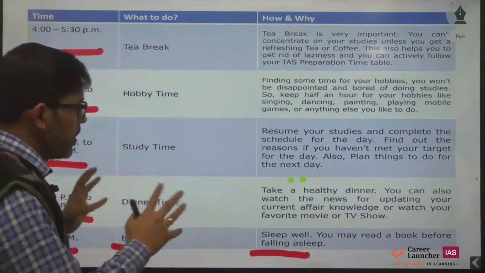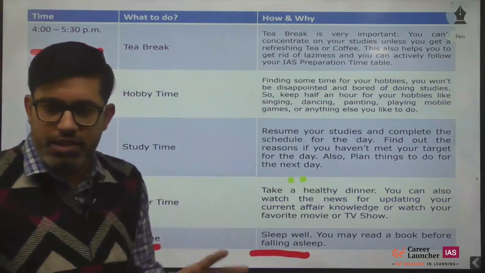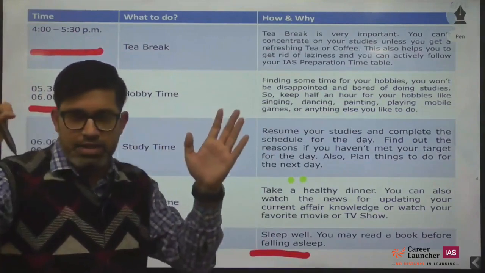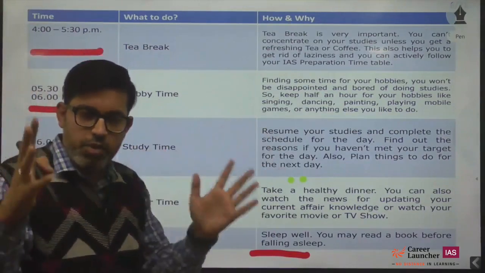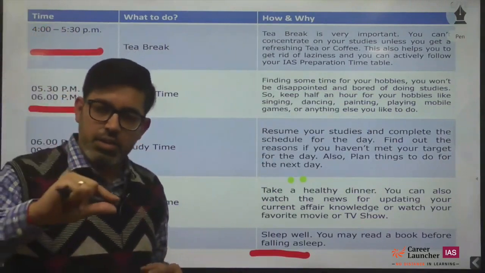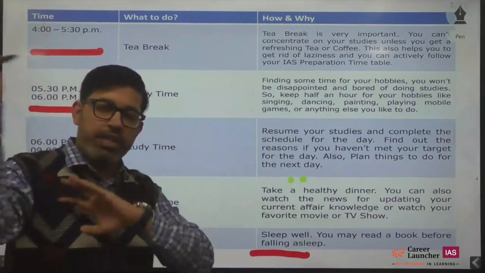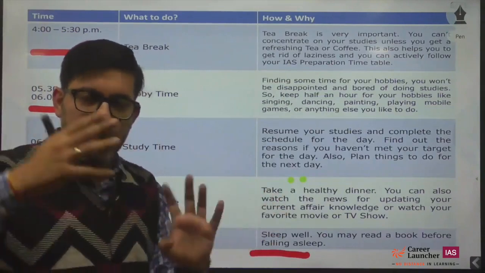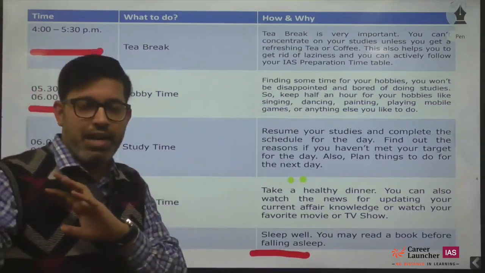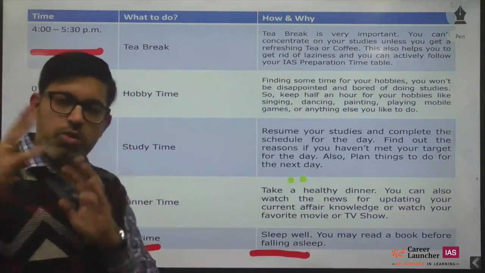Okay, so what you can do is, on a daily basis, follow these 3 things in the time duration that you have for your studies in the day, after your work hours or after your college hours. If you have, let's say, 3 hours or 4 hours or 5 hours with you for UPSC preparation, divide that into practice, study and newspaper. Then a few bits like hobby, revision, all these things you can put on the weekend slot, on Saturday and Sunday. So weekly you can do your revision on Saturday, Sunday. The hobby that you want to follow, you can have it on Saturday, Sunday. That way you can make your own timetable based on the constraints that you have.